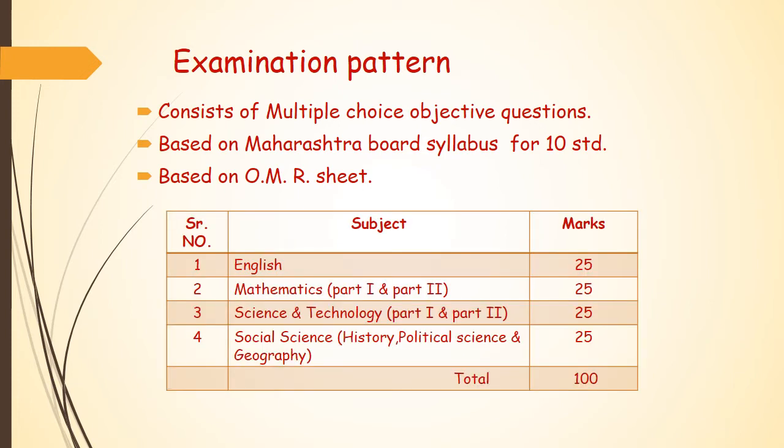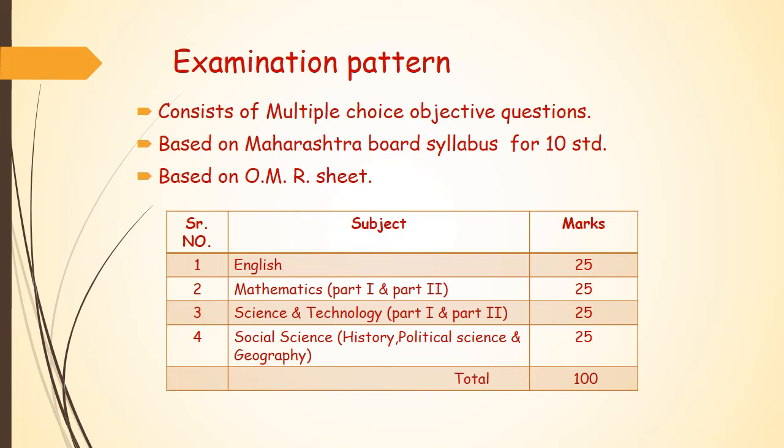Now let us see how many questions are going to be asked. There are going to be a total of 100 questions. In English, there will be 25 questions. Mathematics, part 1 and part 2, 25 questions, that is algebra and geometry, both will be covered. Science and technology, part 1, part 2, again 25 questions.